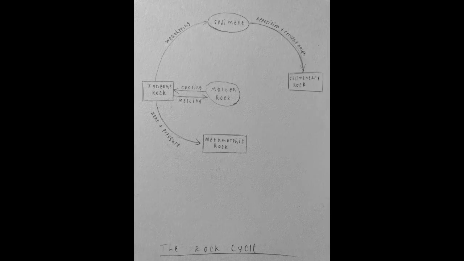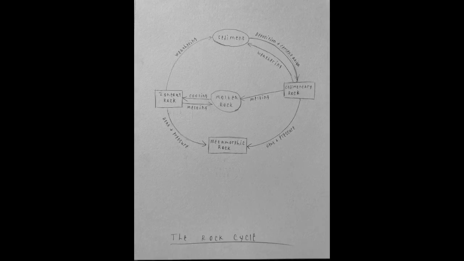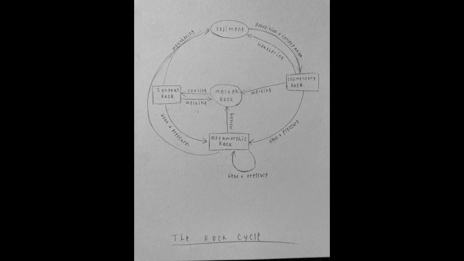The sediment then cements into sedimentary rock, where it could go down those same three pathways as the igneous rock. And then the metamorphic rock, you guessed it, goes down those same three paths. So over the course of geologic time, rocks go through this cycle, transforming into other types of rock, becoming recycled.